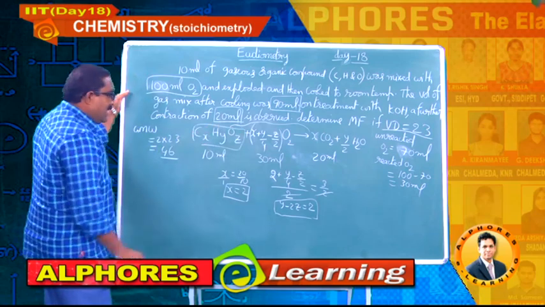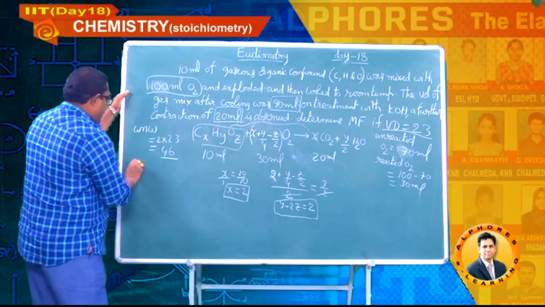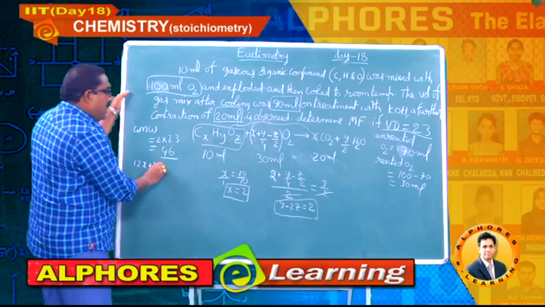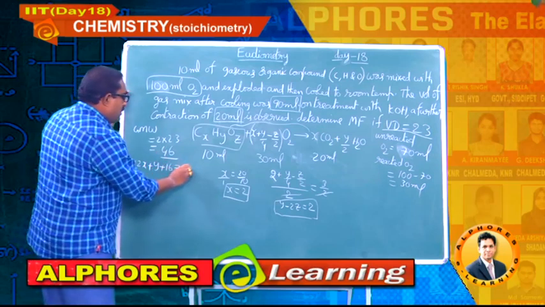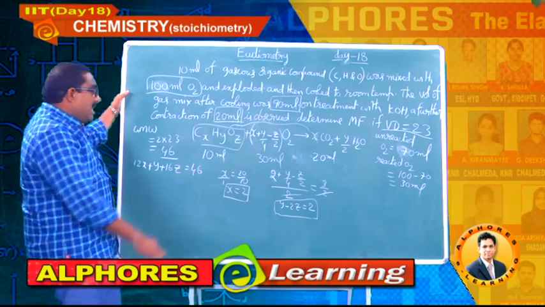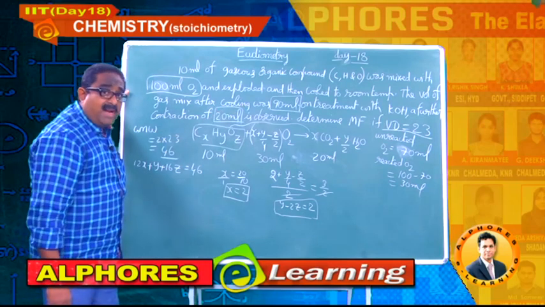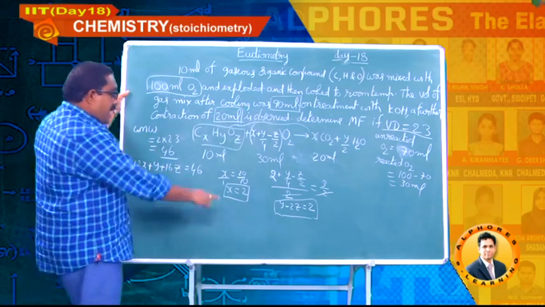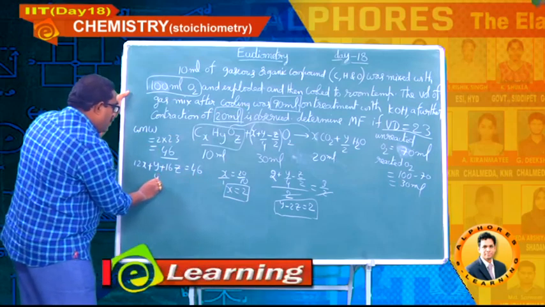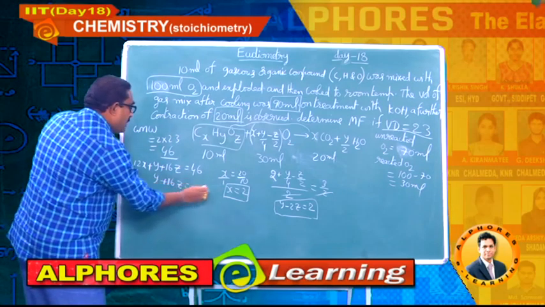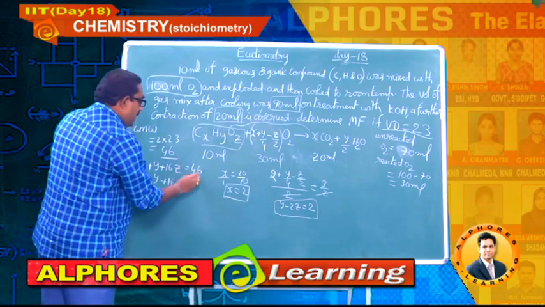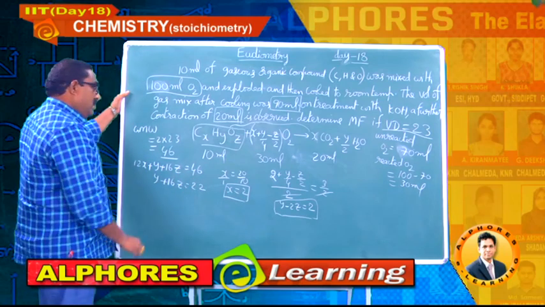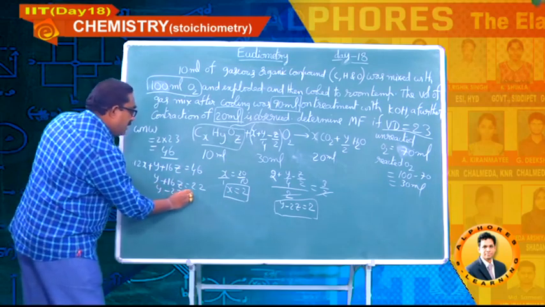12 into x plus 1 into y plus 16 into z should be exactly equal to 46, according to the given data in the form of vapor density 23, twice the molar mass. This should be equated to 46, and x equal to 2 you already got, so 24. So y plus 16z: x equal to 2, 2 twelves are 24, subtract this 24 from this. If you take out 24, it becomes 22.